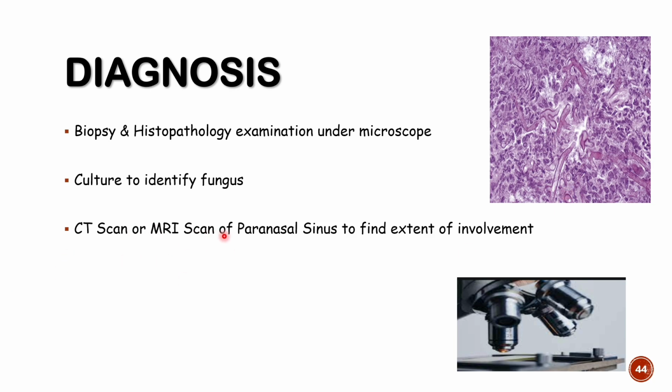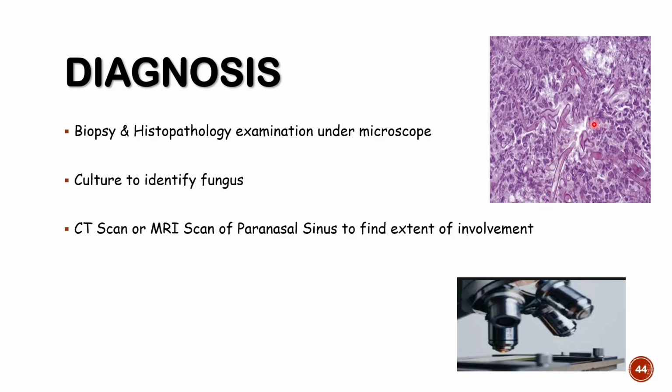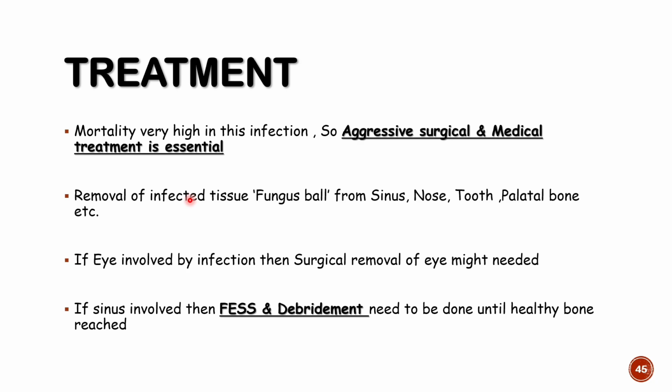CT scan and MRI scan of the paranasal sinus can be done to find the extent of involvement, right? So these are the broad fungus. If you observe carefully, they are very broad. They are aseptate and grow as filaments. Aggressive surgical and medical treatment is necessary in case of mucormycosis.